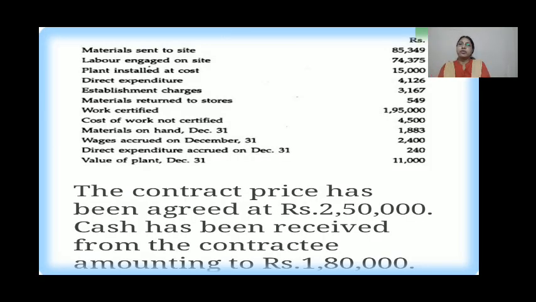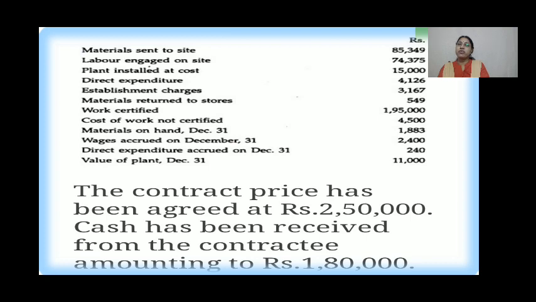So till now we have seen the theory part of it. Now we will see how we have to calculate or prepare a contract account based on such information. For example, see this problem. Materials sent to site, some amount is given, labor engaged on site, plant installed at cost. Direct expenditure is given to you, establishment charges are given to you, materials returned to stores, work certified, cost of work not certified. This is nothing but work uncertified.